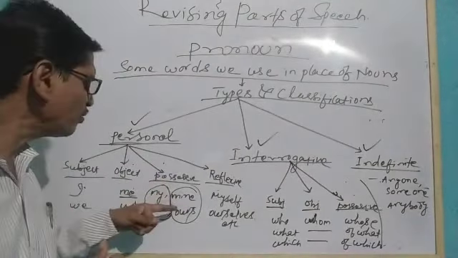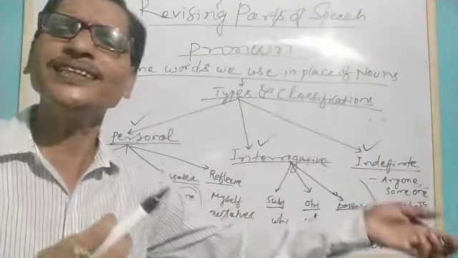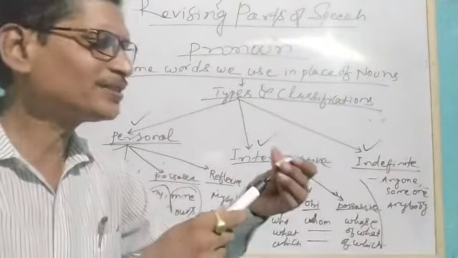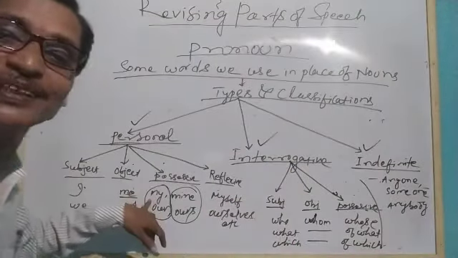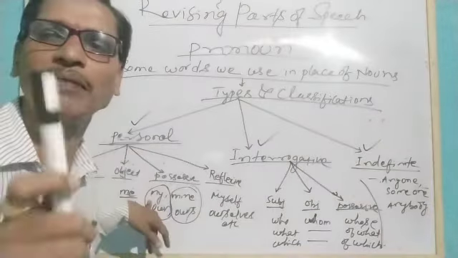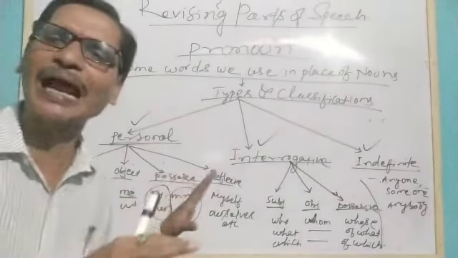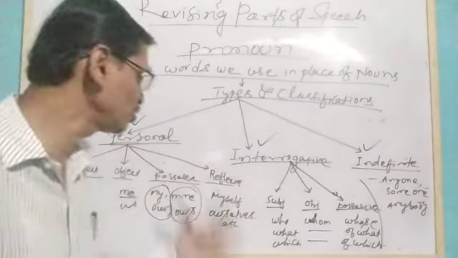But when we say this pen is mine, and after this there is no noun, mine is only talking about the possessive pronoun. My is also a possessive pronoun, but it is functioning as a possessive adjective. Mind it, remember. This is grammar we should understand easily and clearly with confidence so that we will use them.